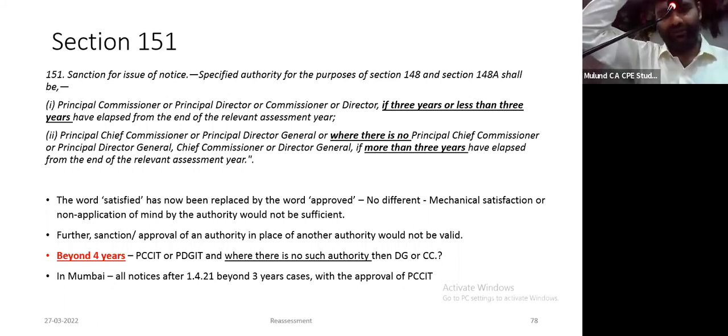Somebody has to settle this controversy. In Bombay, all notices issued after 1421 beyond 3 years, 149 1B में, all cases prior approval of principal chief commissioner. एक ही बंदा है principal chief commissioner बॉम्बे, top post in Bombay, उसका अप्रूवल चाहिए. नहीं है, case closed.